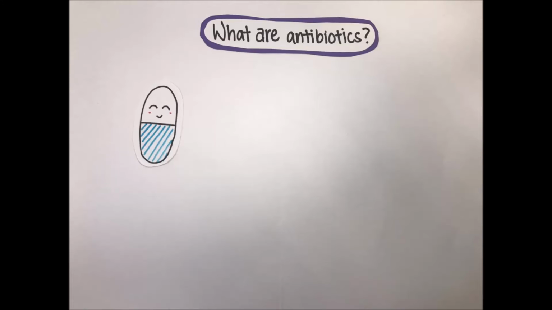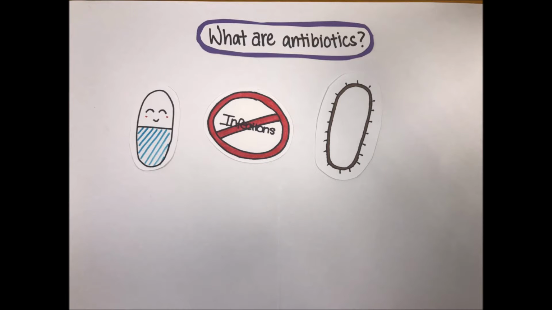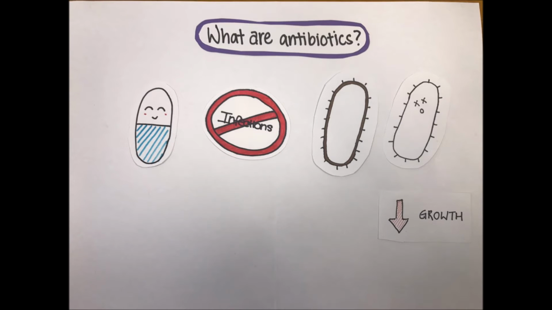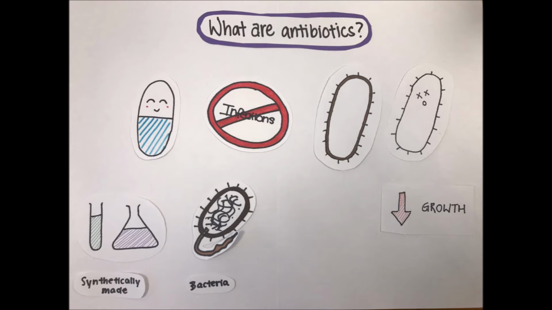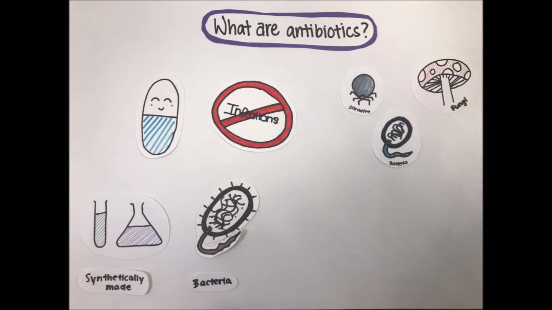What are antibiotics? Antibiotics are medicines that help stop infections caused by bacteria. This is done by killing or slowing down the growth of bacteria. Antibiotics can be derived from bacteria or synthetically made. They are used to treat infections that involve bacteria, parasites, and fungi.